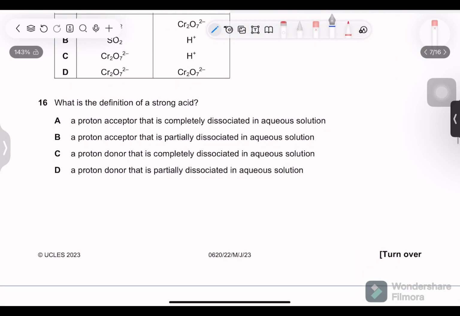What is the definition of a strong acid? Pretty straightforward. You should know the definition. A strong acid is a proton donor which is completely dissociated. So option C. Proton acceptor is a base. This is an acid but partially dissociated, which means weak.